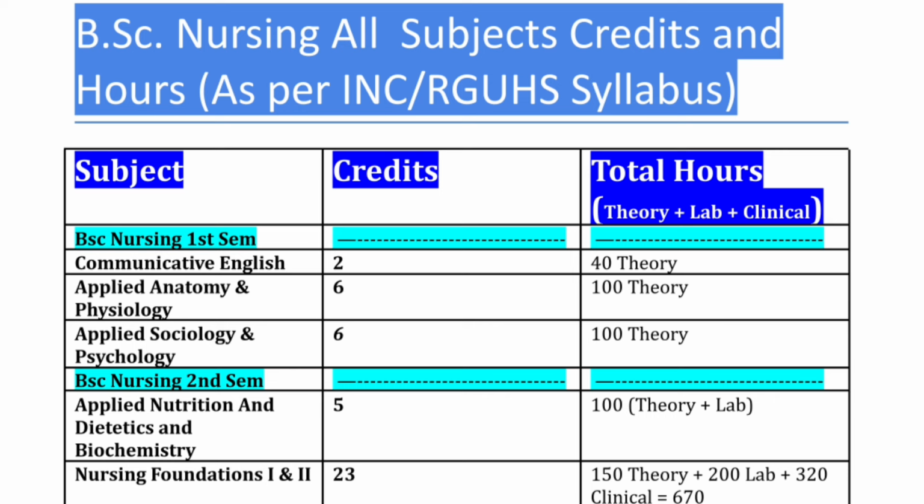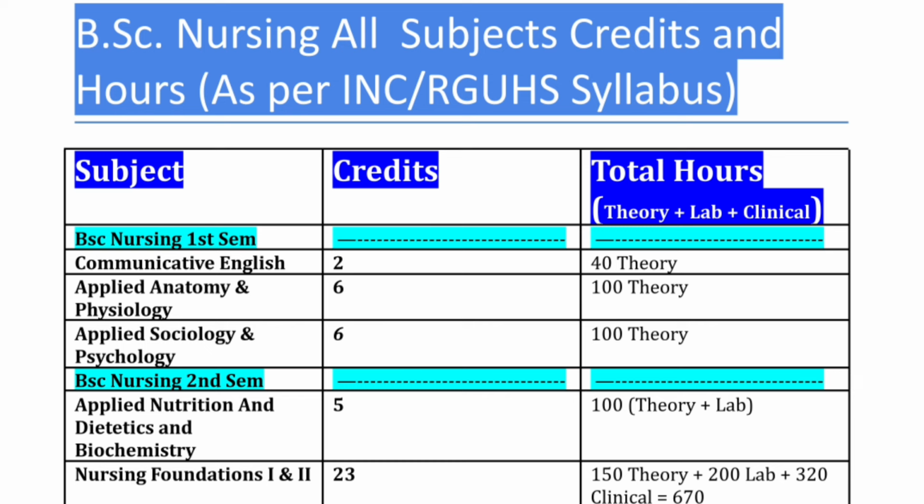So here is a list of all the subjects in the BSN first semester batch with their expected credits. For communicative English, the credits will be 2, and the applied nutrition and dietetics and biochemistry will also have 5. Nursing foundation first and second will have 23 credits.